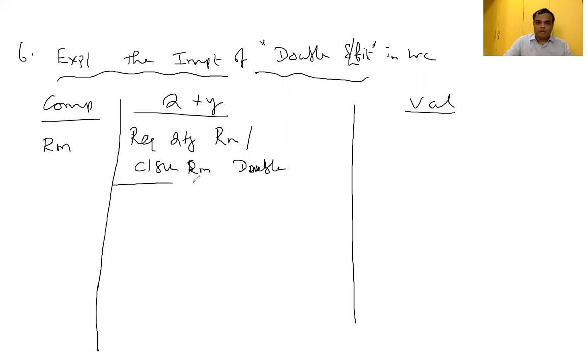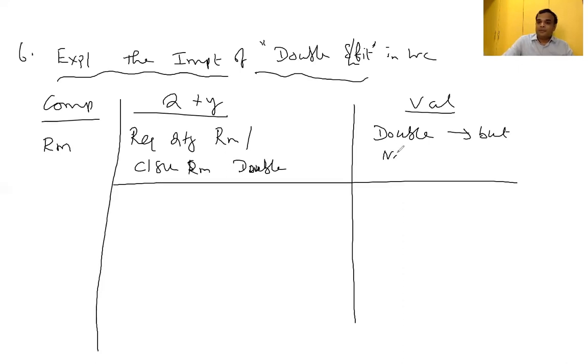Quantity becomes double the normal quantity we need. And value also: if I am going to pay 1 rupee per kg for 1 lakh kg, that is 1 lakh rupees. For 2 lakh quantity, it is going to become 2 lakh rupees. Therefore, value is also going to become double, but negotiation is possible. So discount is possible.